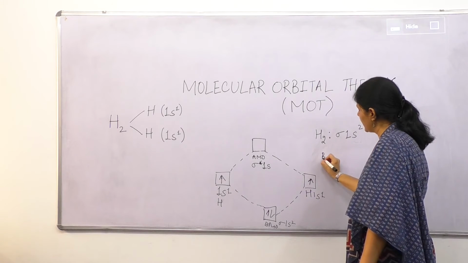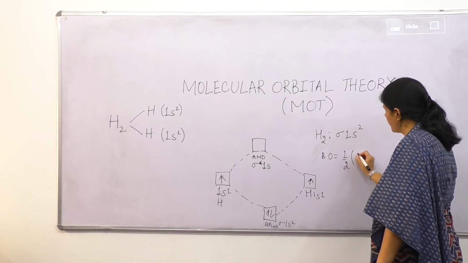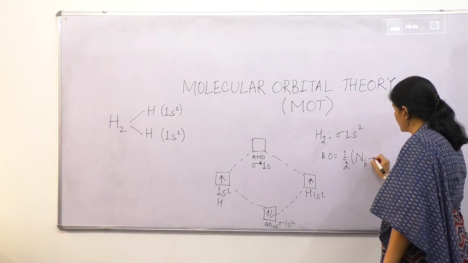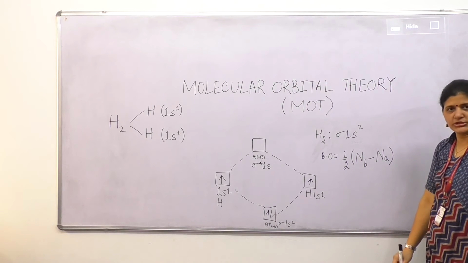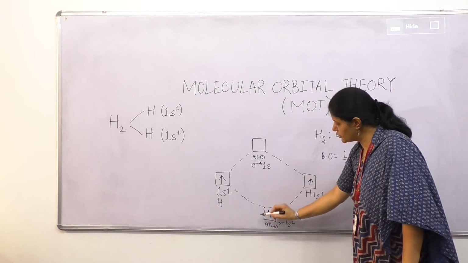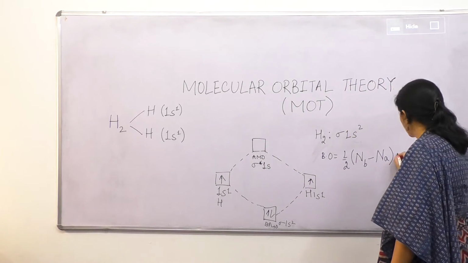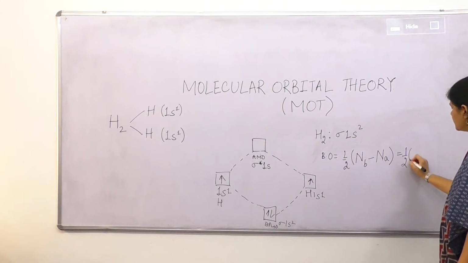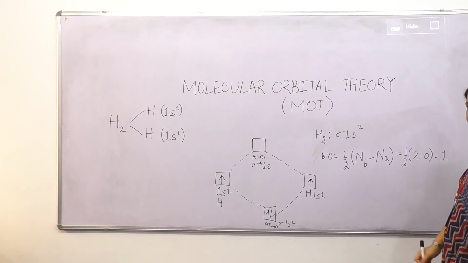Next we will calculate the bond order. Bond order is half of the number of bonding electrons minus the number of anti-bonding electrons. This molecule has bonding electrons 2, anti-bonding 0. So it will become half of 2 minus 0, which means 1.